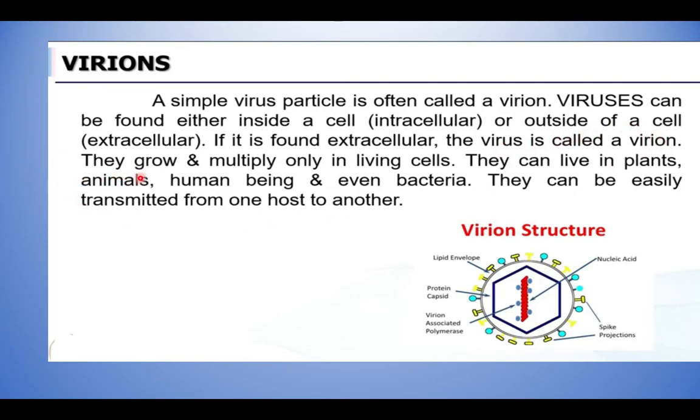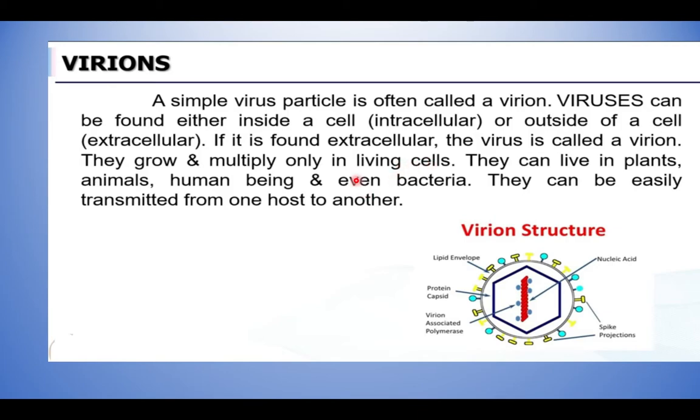This virion can grow and multiply only, remember children, in living cells. If the cell is dead, it cannot live anymore. It cannot replicate. But if the cell is living and the virus is present inside the cell, it can produce more and more cells which contain the same kind of viruses.